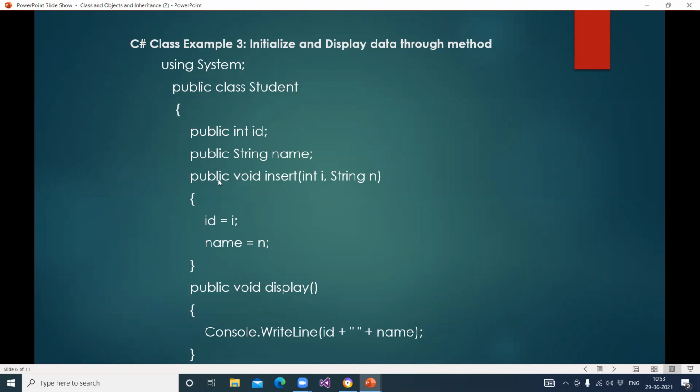The method is of which type? Public type. Then open the bracket and declare the variables you want. So here I am declaring two variables, int i, where i is an integer type, and string n, where n is a string type variable. Then open the bracket: id equals i, name equals n. Id equals i, yes. What happened?